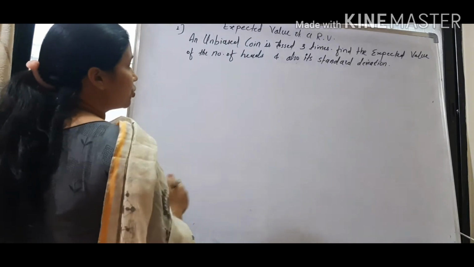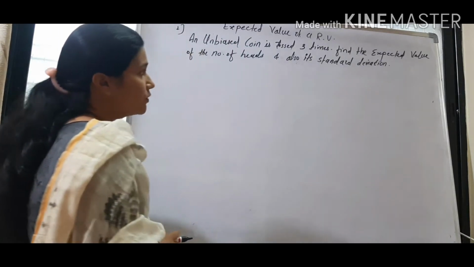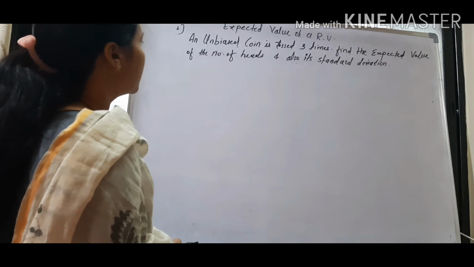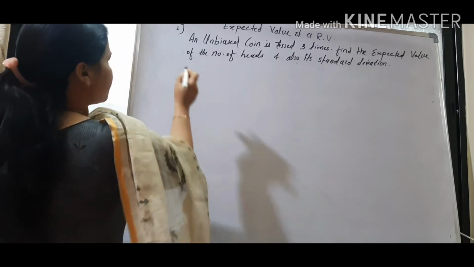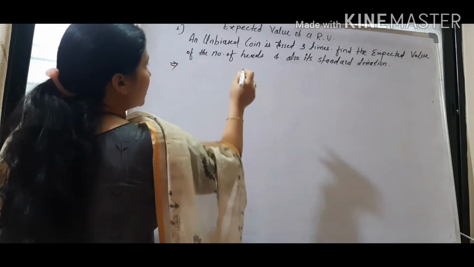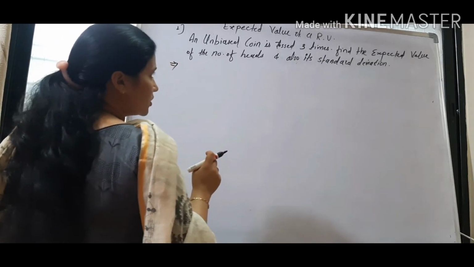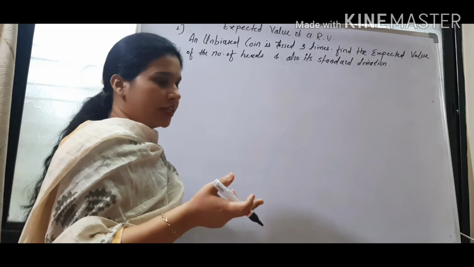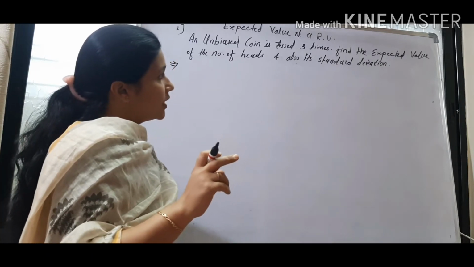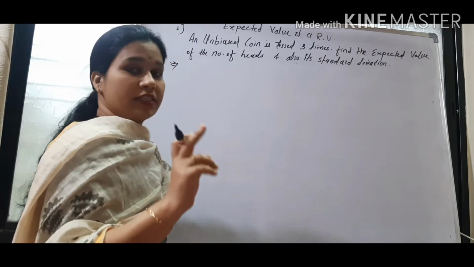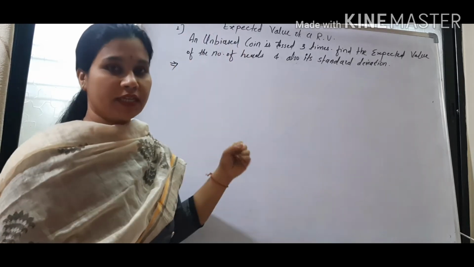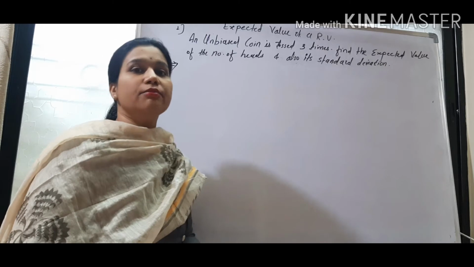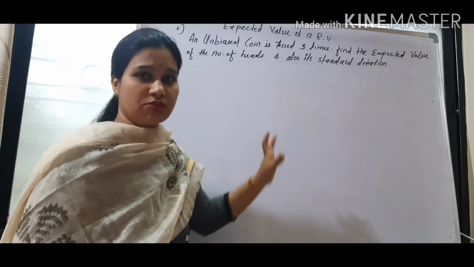An unbiased coin is tossed 3 times. Find the expected value of the number of heads and also its standard deviation. See, whenever such questions are given to you, a probability question or an expected value or variance type question, you must know what the x is in this question.